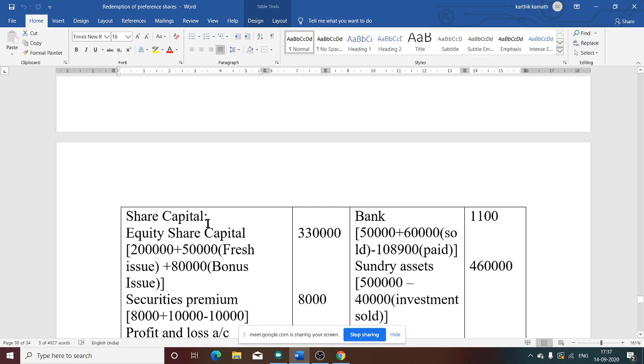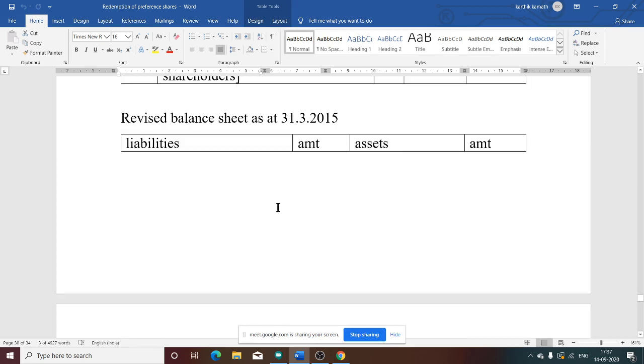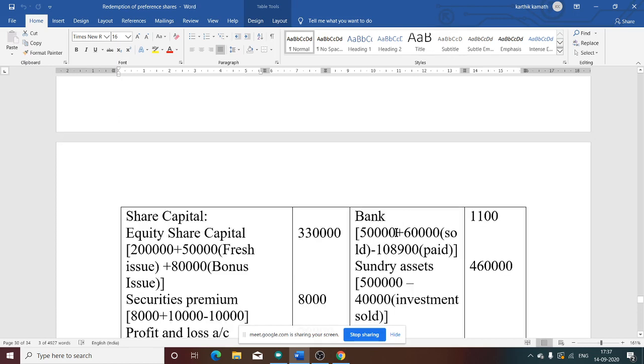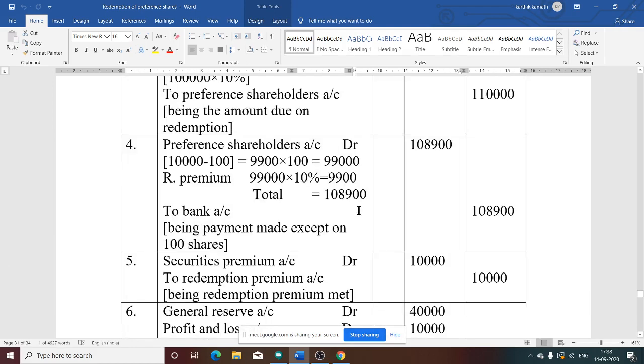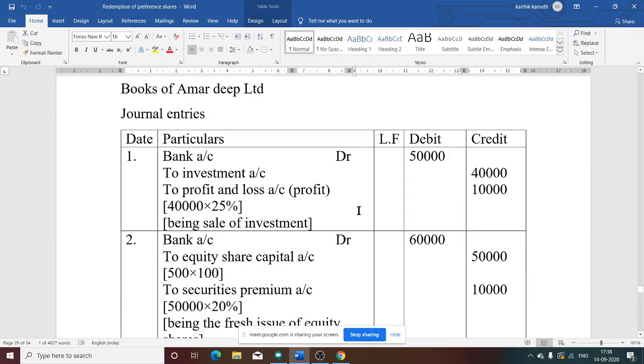Now the asset side of the balance sheet. If you see, bank account, 50,000 is given in the question. 60,000 is sold. Now if you see the question, what is the investment amount?